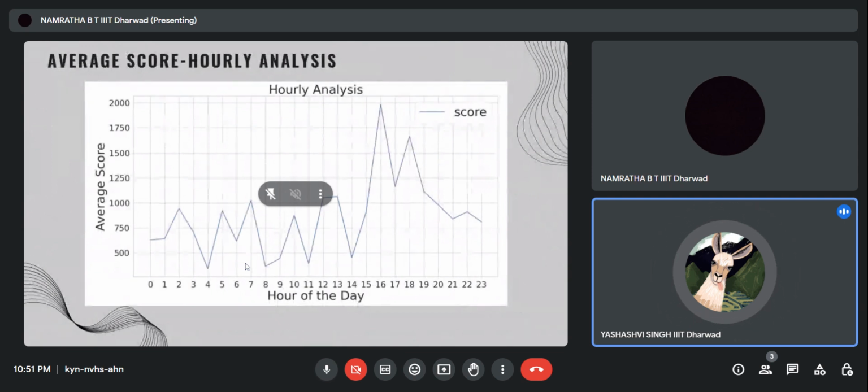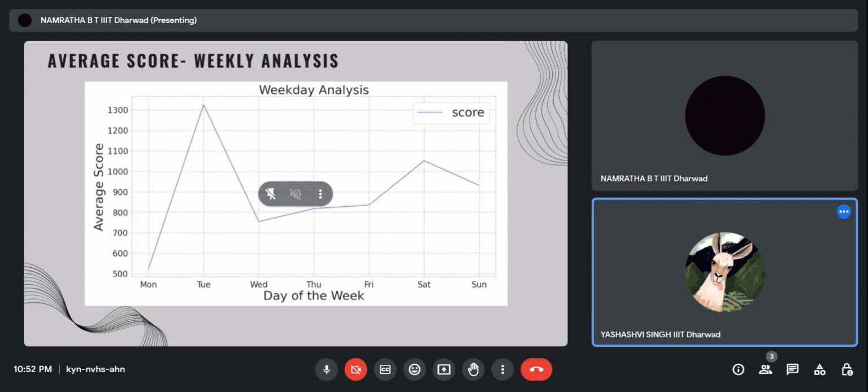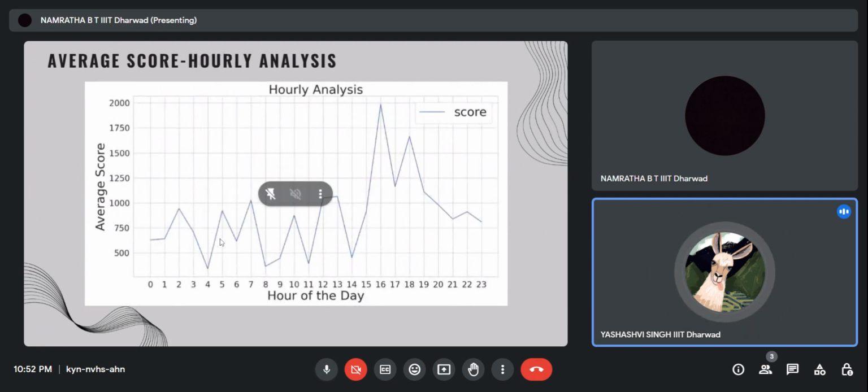Now let's come to the analysis part. We did hourly and weekly analysis of the different modalities that we got. This is the average score hourly analysis. Here we can see that over the 24 hours, in the evening there is quite a peak in the average scores, showing that most of the users are active during this time of the day, and this is when most of the hateful and severely harmful memes are shared and reposted.